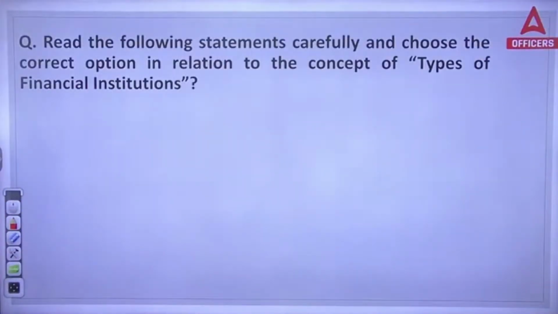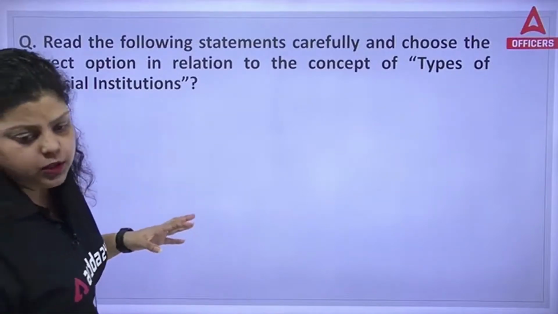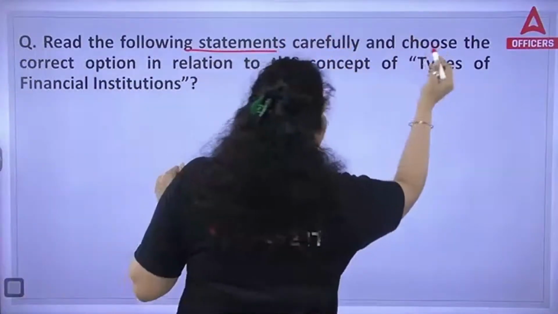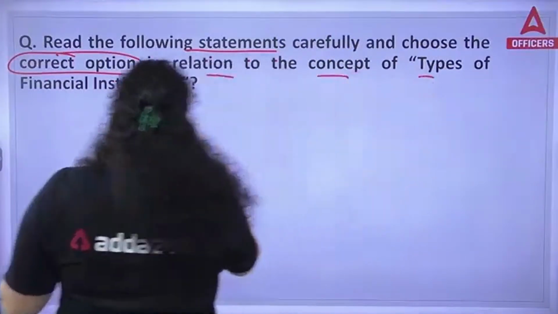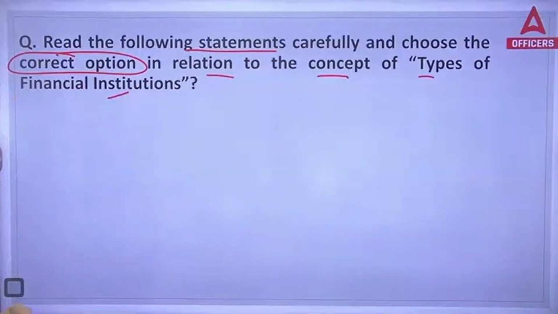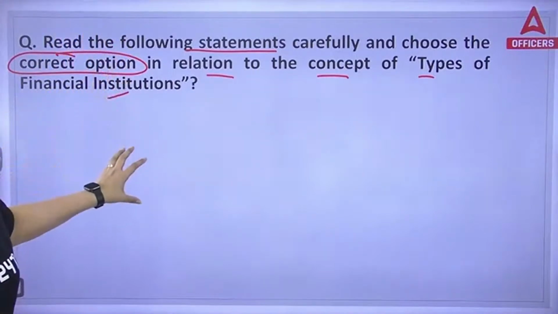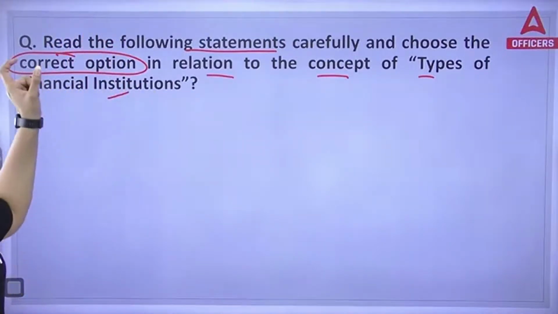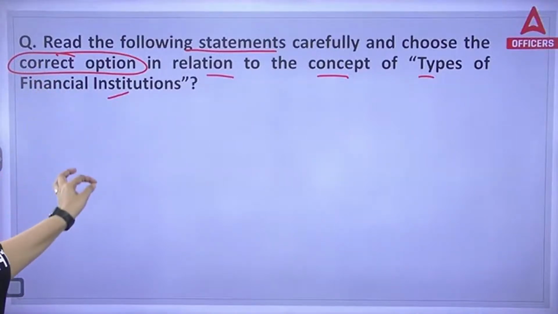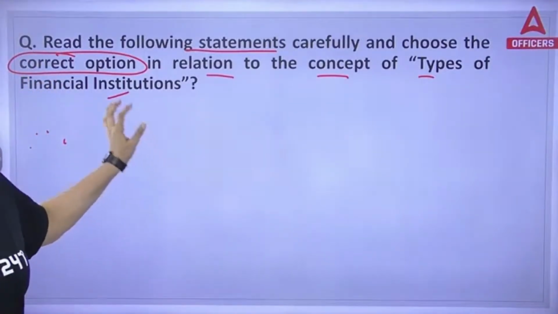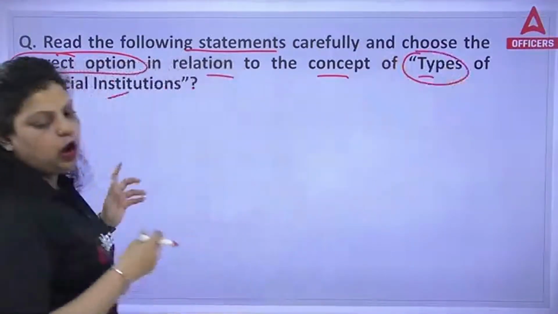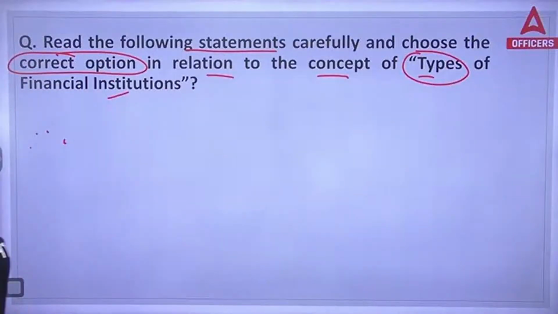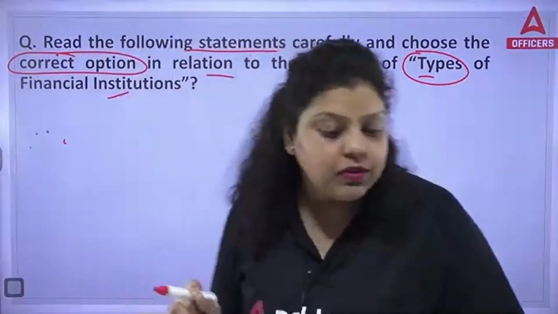The second question is asking, read the following statements. Certain statements have been given to you. You have to read them carefully and choose the correct option in relation to the concept of types of financial institutions. After reading these statements, you have to answer which particular concept related to types of financial institutions is correct. Now, do let me know, how many types of financial institutions are there? Let me know.